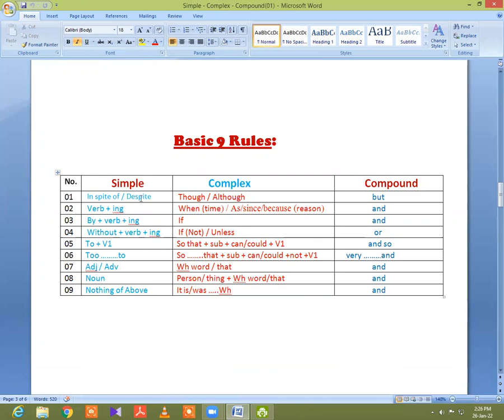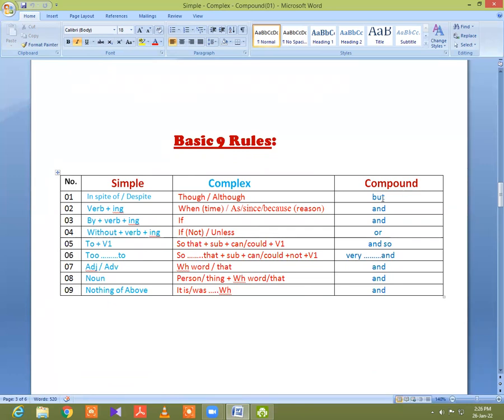The first one is, if you find in a simple sentence, in spite of or despite, you must use in complex sentence though or although at the beginning of a sentence. And in a compound sentence, you must use but in the middle of two clauses. I hope you all understand this issue.